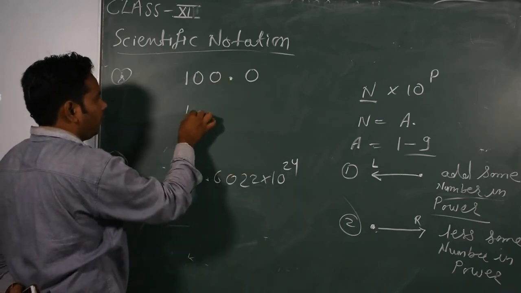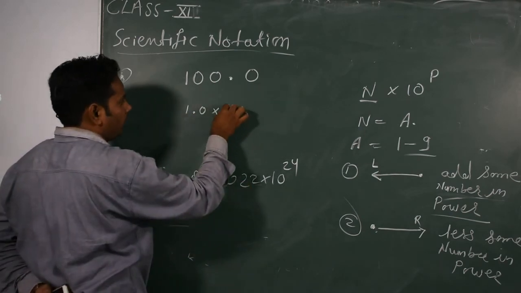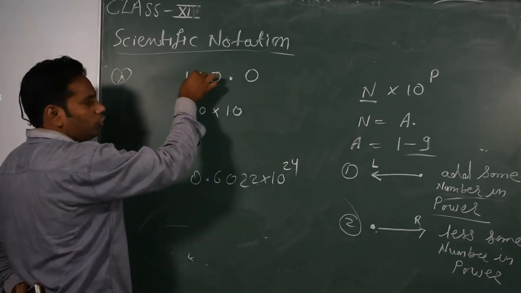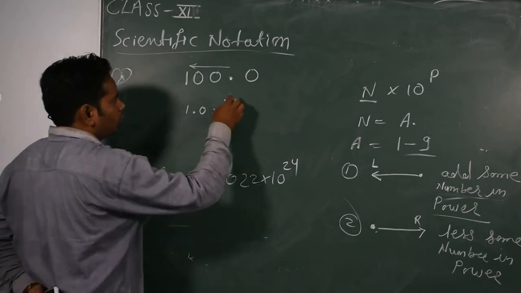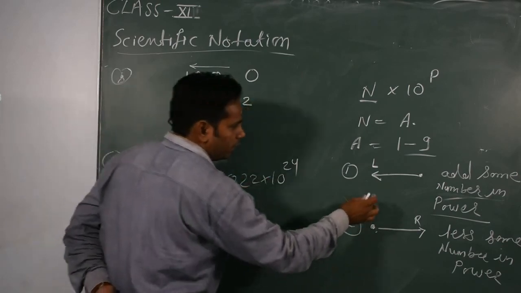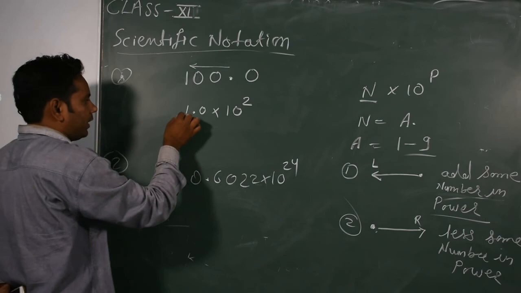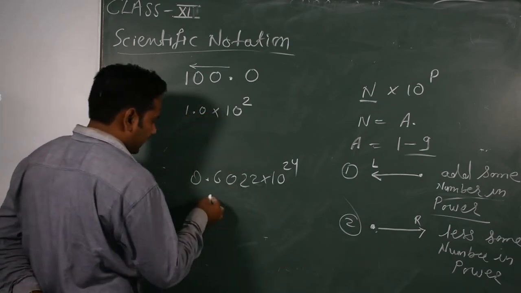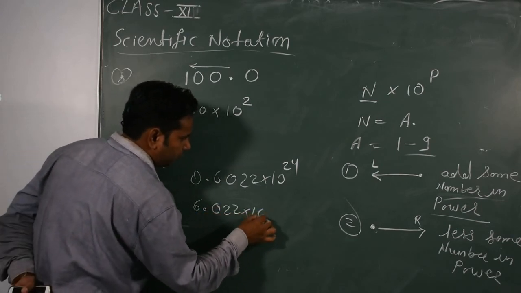Now the next is 6.022 into 10 to the power.